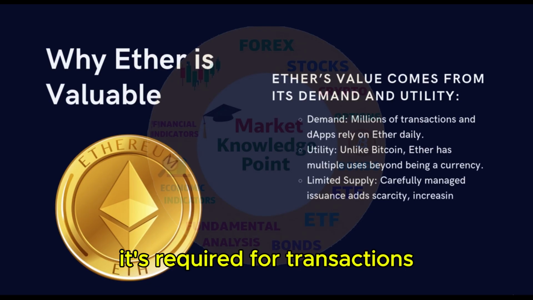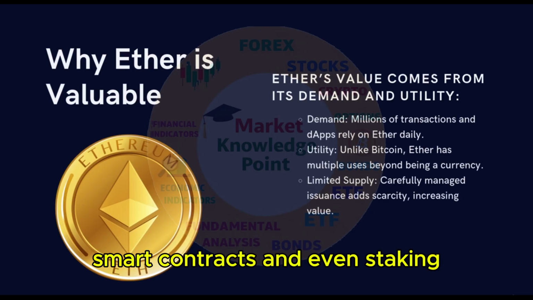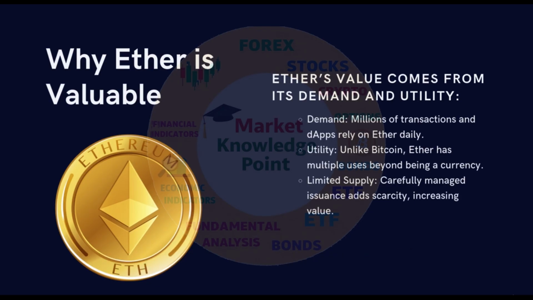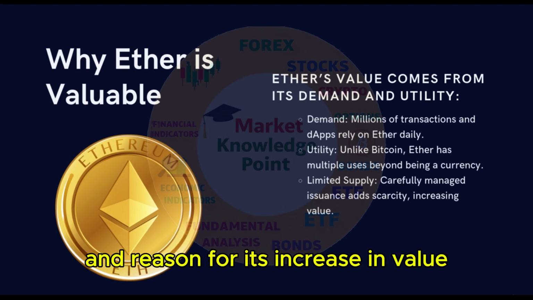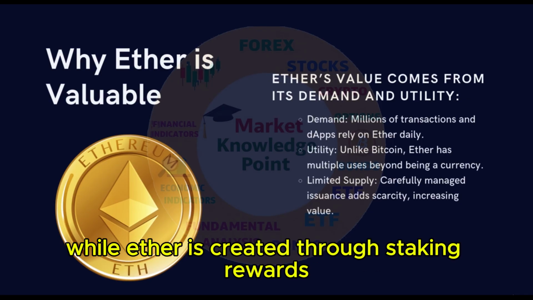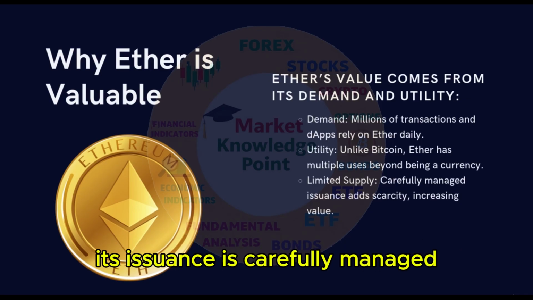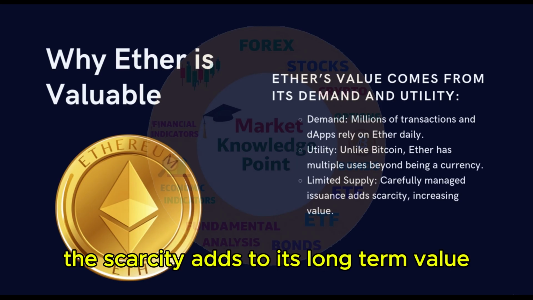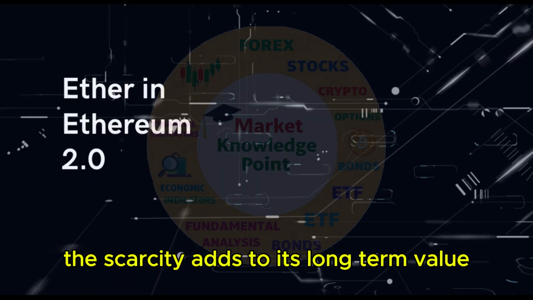It's required for transactions, smart contracts, and even staking. And the third area and reason for its increase in value is due to the limited supply. While Ether is created through staking rewards, its issuance is carefully managed. The scarcity adds to its long term value.